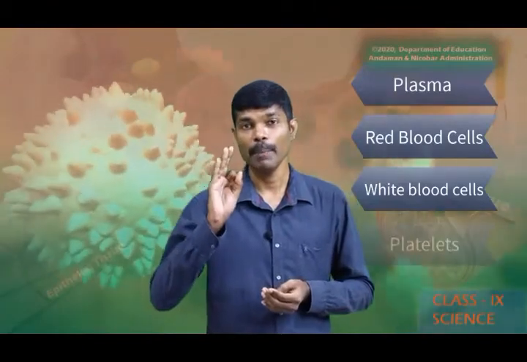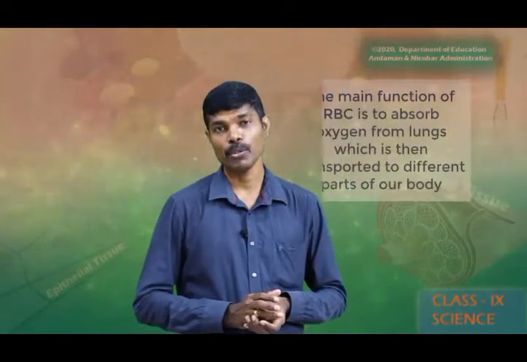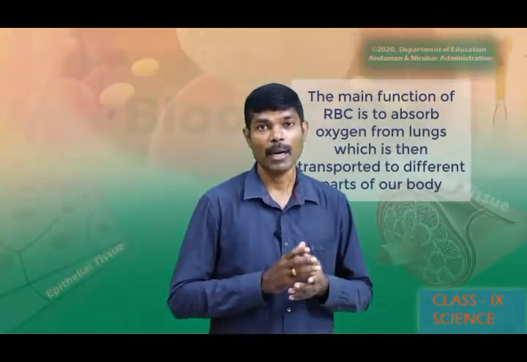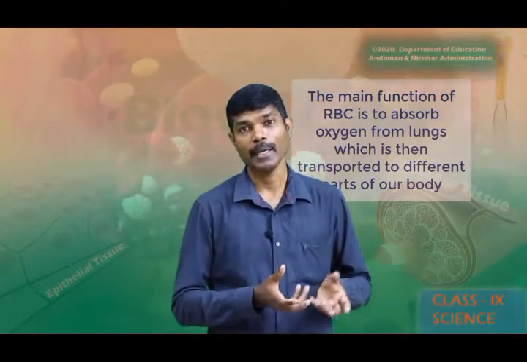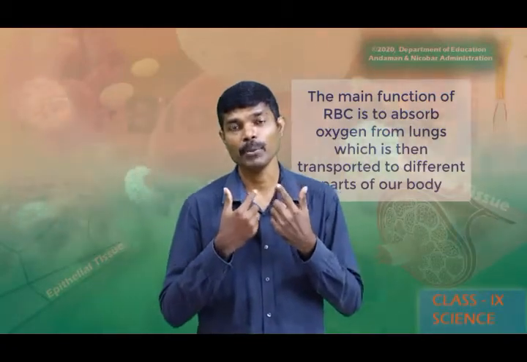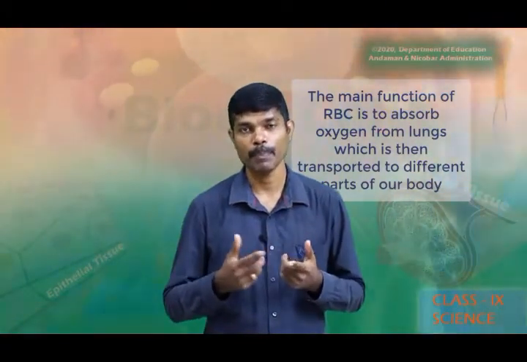And finally, platelets. The main function of red blood cells in our body is to absorb oxygen from the lungs and transport it to different parts of the body. Similarly, coming back from the cells, it picks up carbon dioxide and brings it to the lungs where it gets expelled.